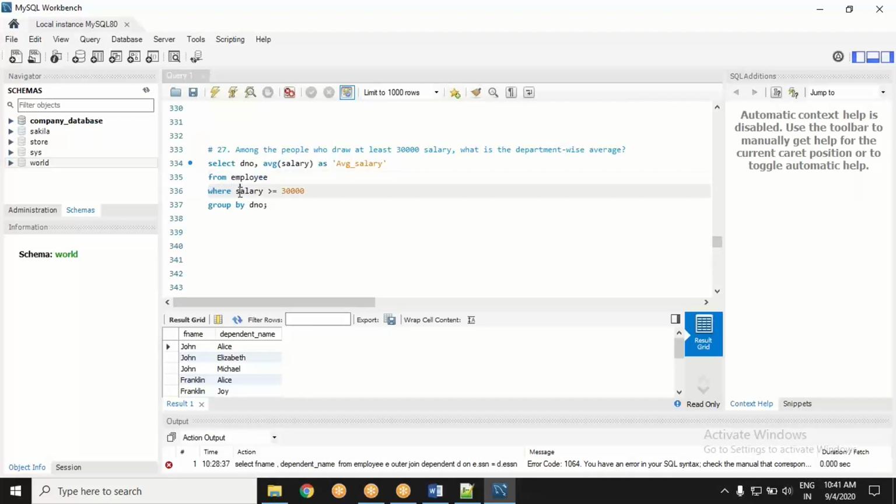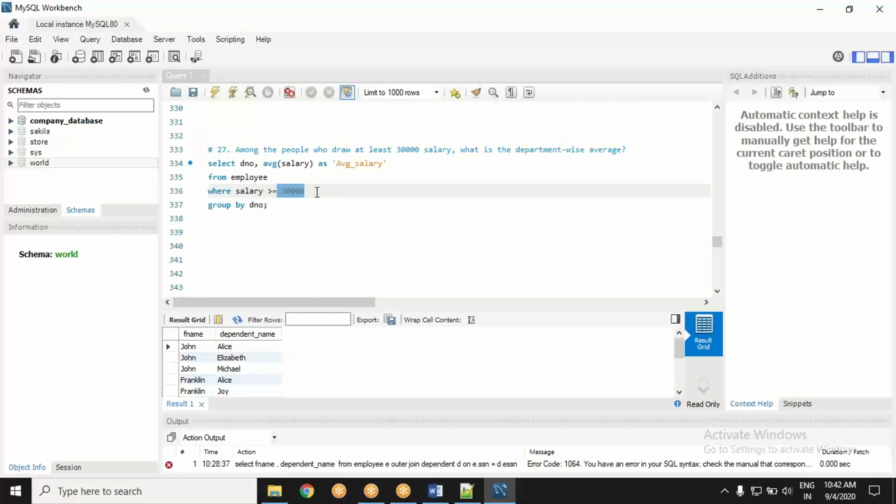Next is the where clause, where salary is greater than or equal to 30,000. So now I don't have the entire employee table. There is a condition on the salary column of the employee table, it should be greater than or equal to 30,000. So now the resultant data is a subset of the employee table, right?